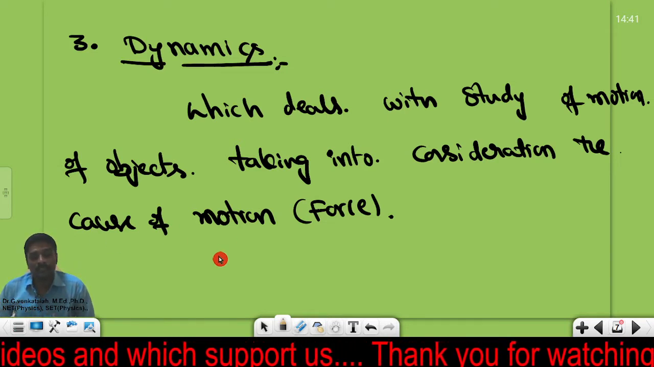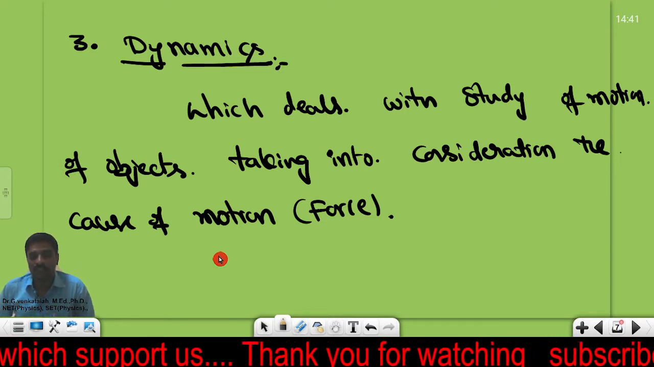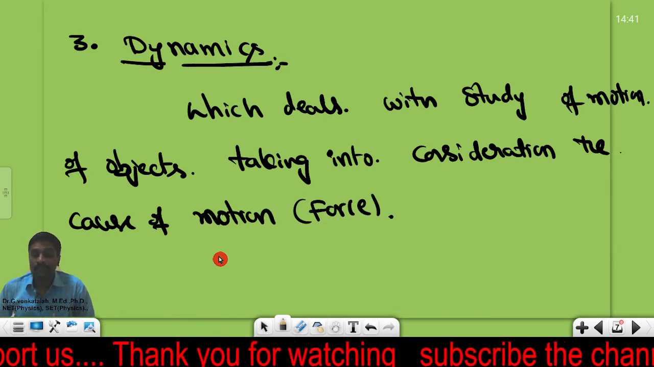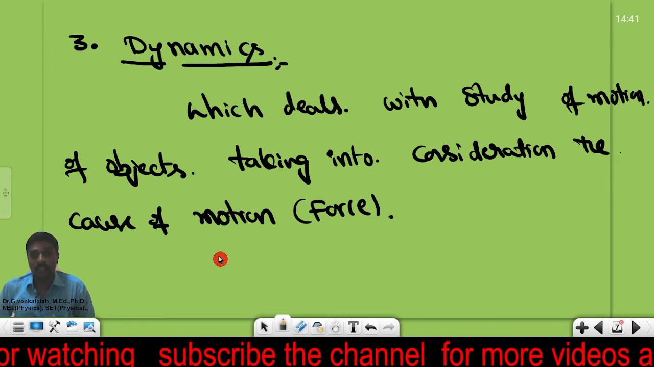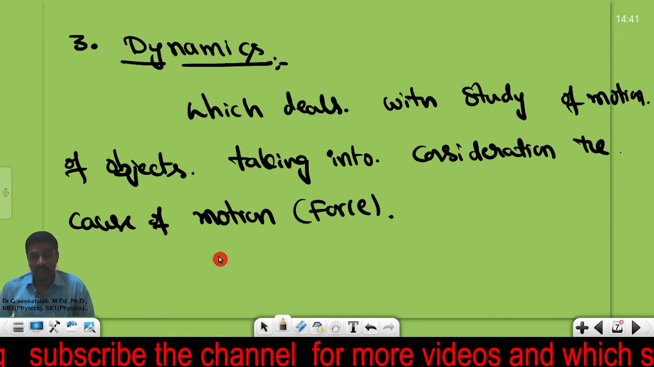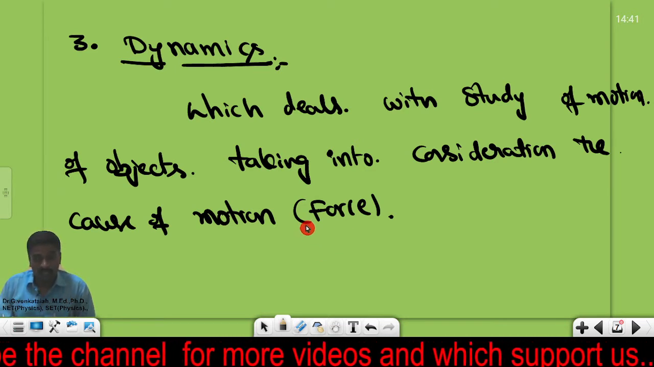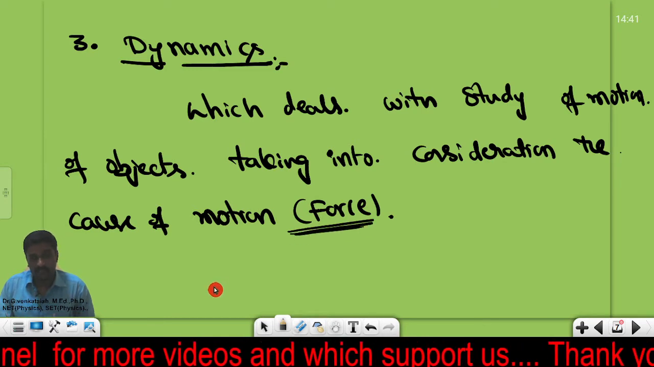In the previous case, we dealt with the moving object without considering the cause of motion, but in dynamics we need to take the cause of motion into consideration. That is very important. So the cause of motion must be discussed here.